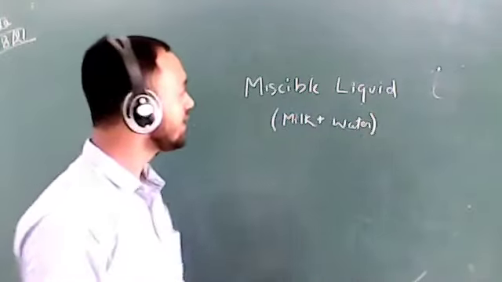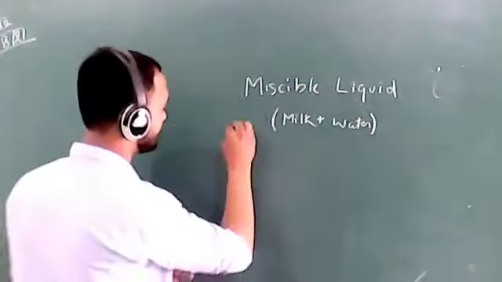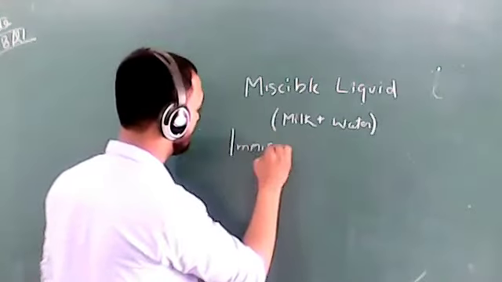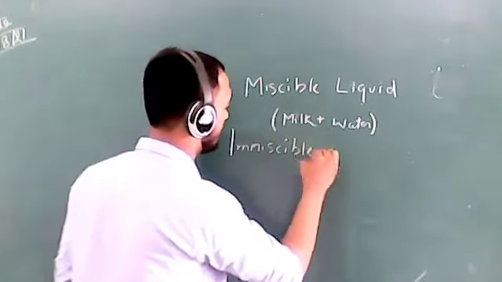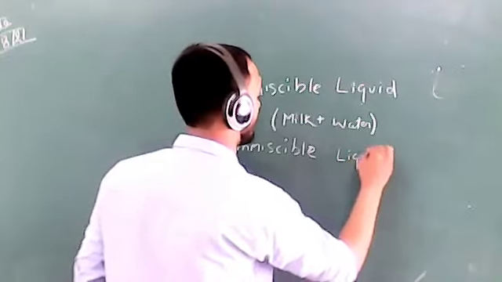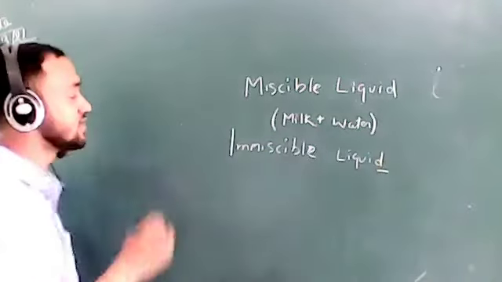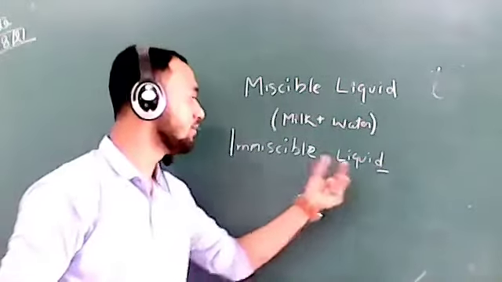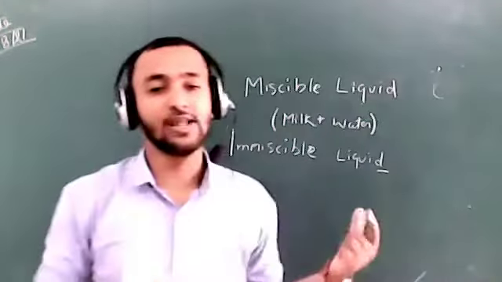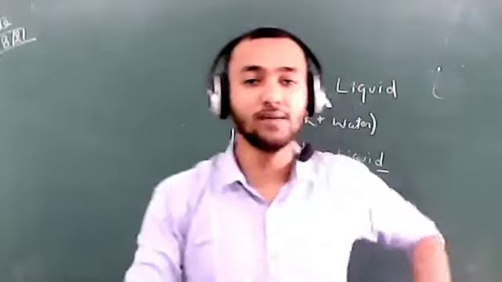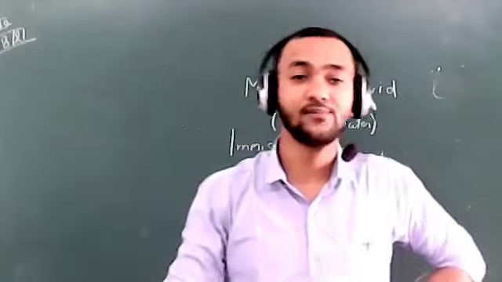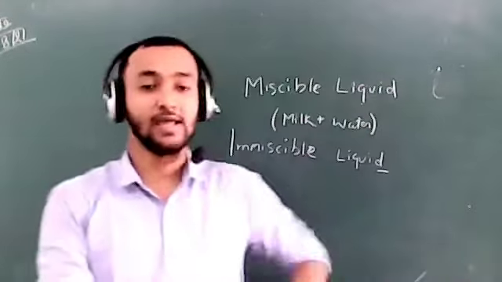Now another type of liquid is immiscible liquids. What will be the definition of immiscible liquid? Those liquids which do not mix with another liquid. So liquids that do not mix with each other are called immiscible liquids. And what is the example for immiscible liquid? I have told you in the last class. Kishan Kumar Gupta, tell me what will be the example for immiscible liquid?